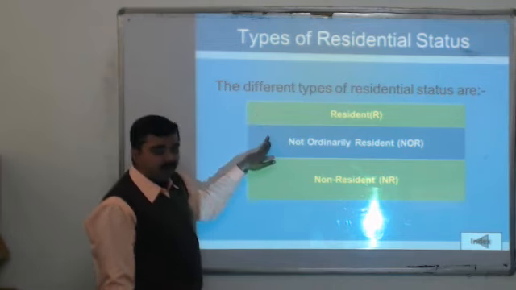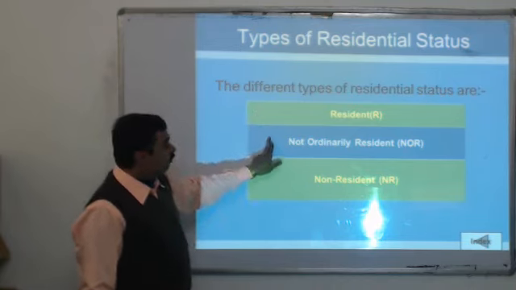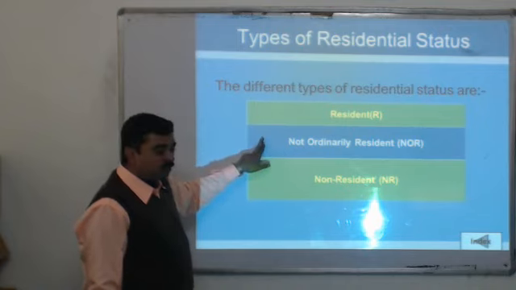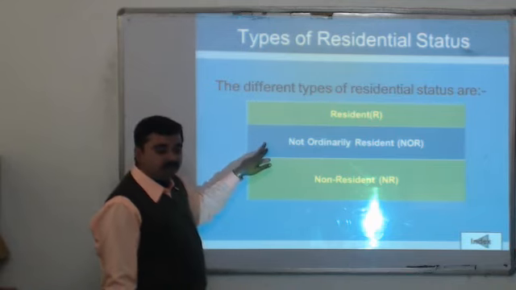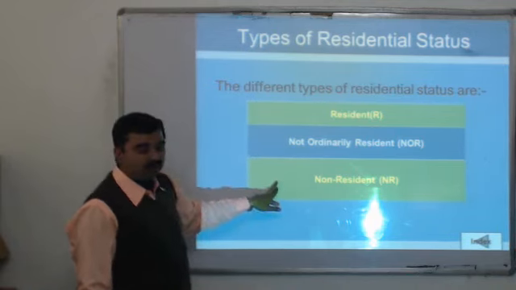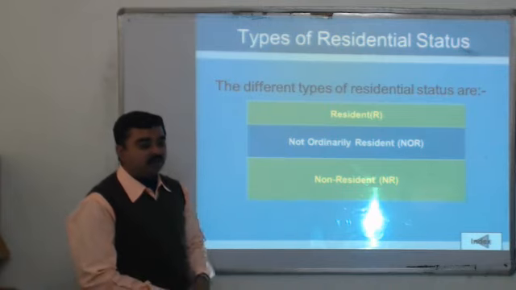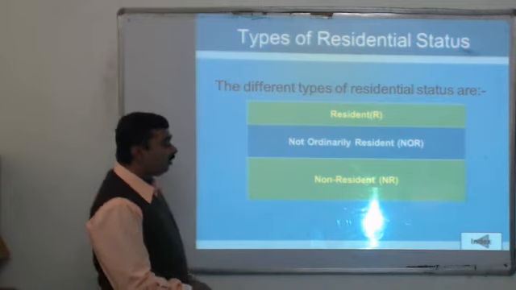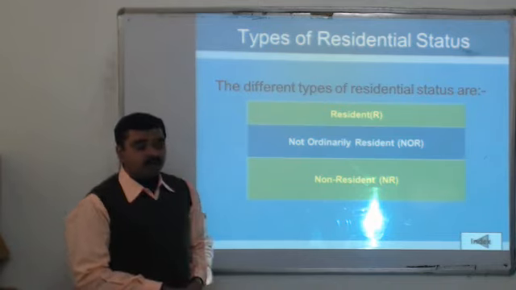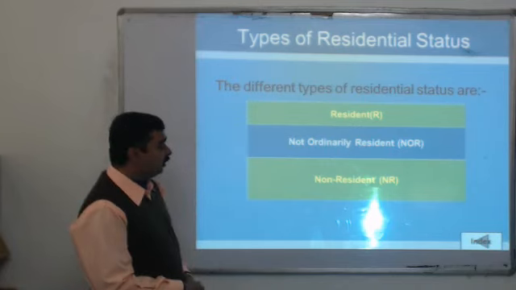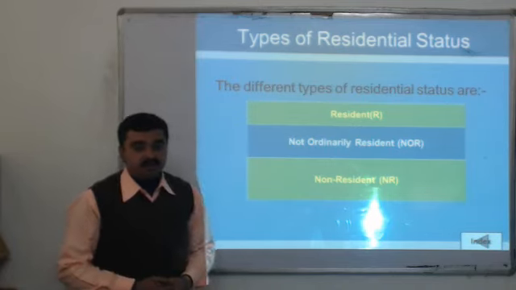Non-ordinarily resident is the person who follows some of the rules but not all. And third is non-resident, the person who is living outside the country but not working in or earning his whole income from the country.